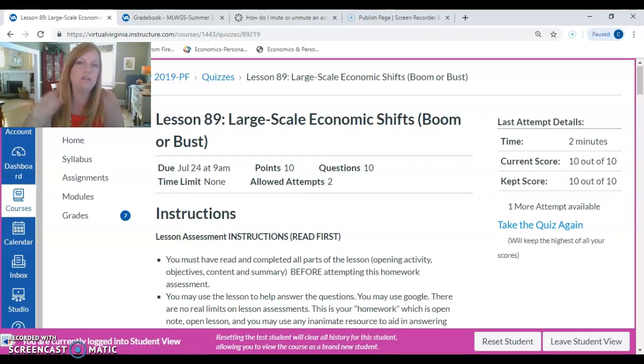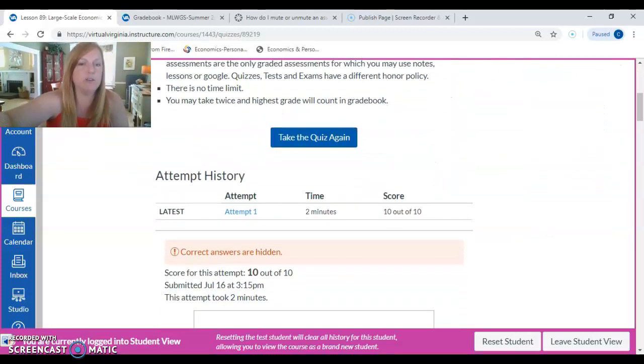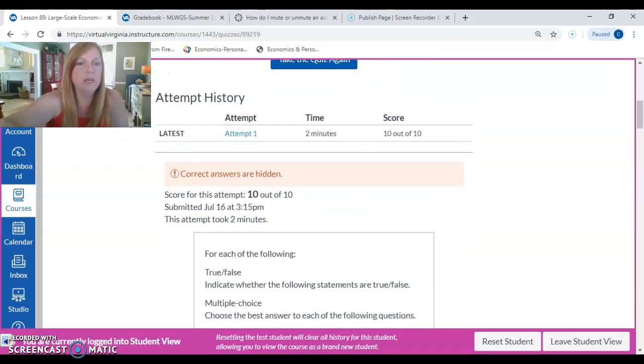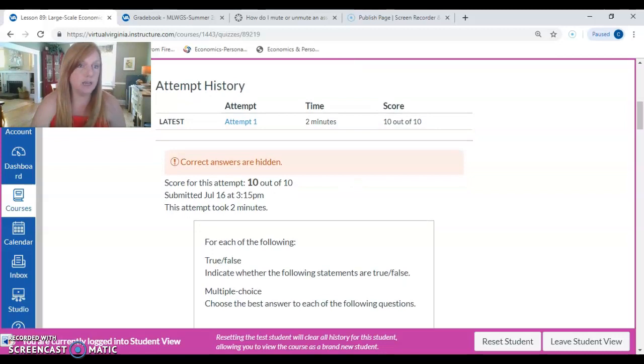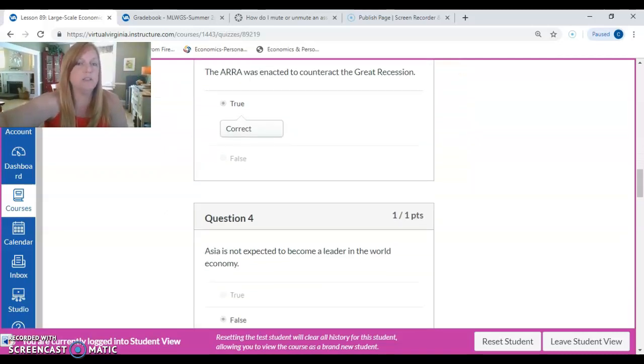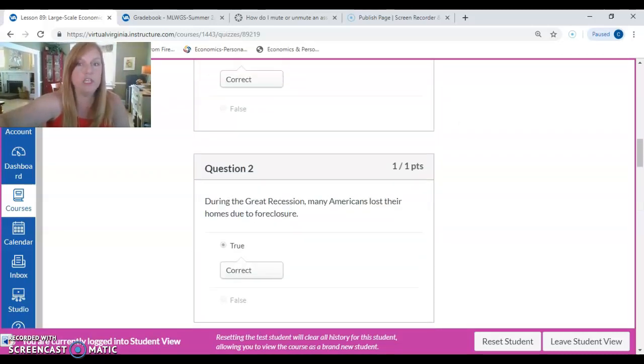So just showing you that you took the quiz for the first time. What you should see after you take the quiz, here's your attempt 1. I answered it and I got 10 out of 10. Now you can see that I have a result down here at the bottom. It also shows you what your questions were, so you can review the ones that you missed and see how you want to change those.